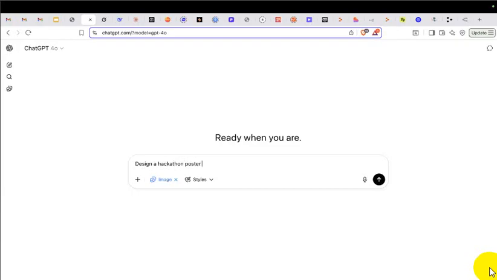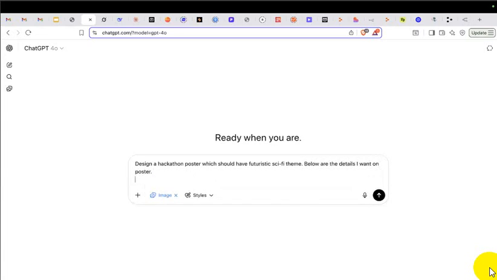Design a hackathon poster which should have a futuristic sci-fi theme. Below are the details I want on the poster. The event name, let's say Hack 2.0. I need the date when it is happening, so let's say 20th August, and the venue.